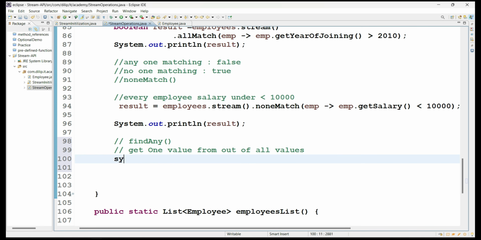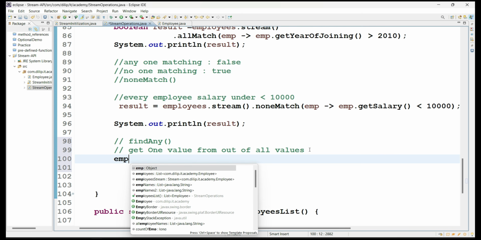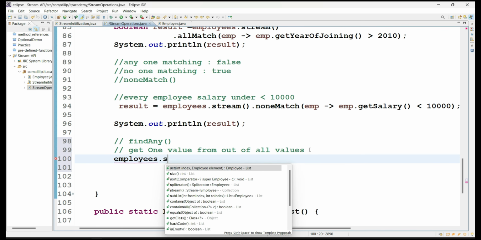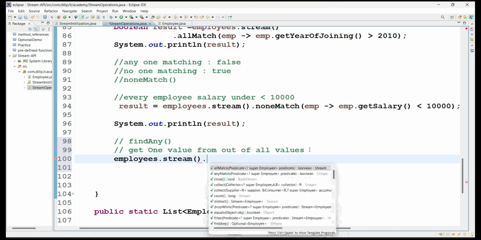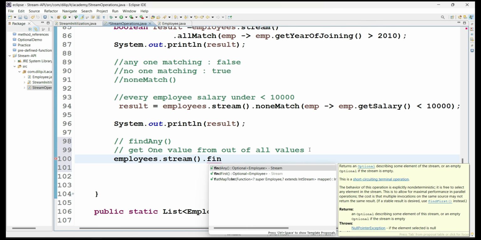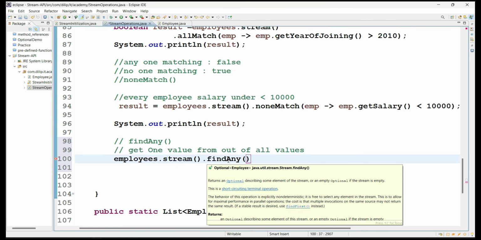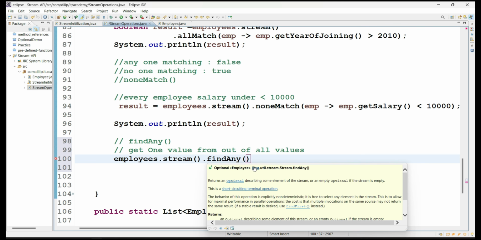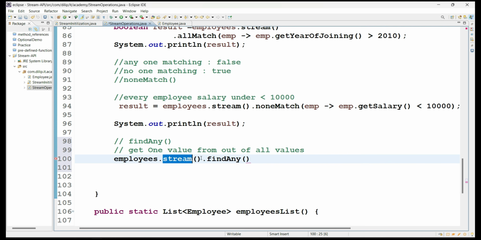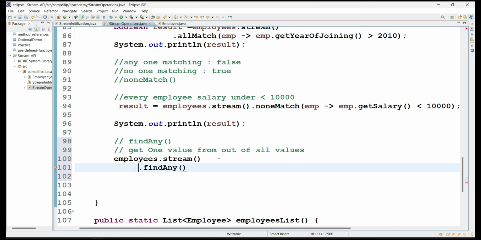So see here what I'm going to do. I have an employees list, and from that I'm creating a stream and calling a method called findAny. It is also a terminal method. So what is the findAny method returning? Optional of Employee object. Why? This stream belongs to Employee objects, it is an Employee object stream. So that's why you are going to get an Employee result.